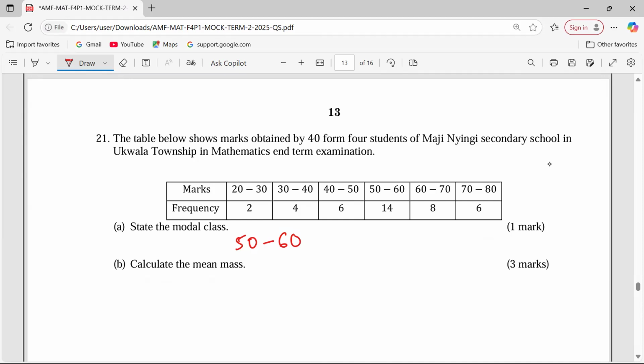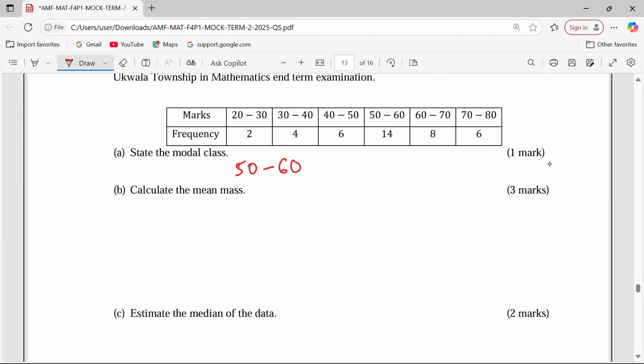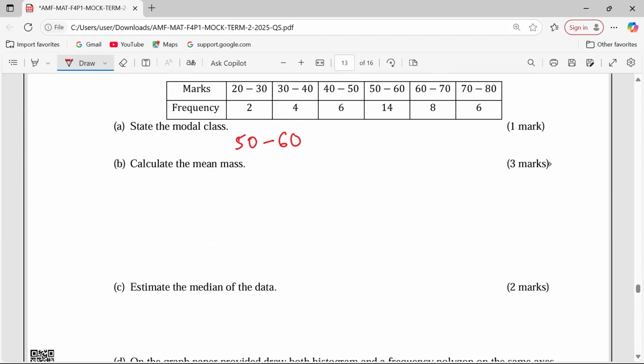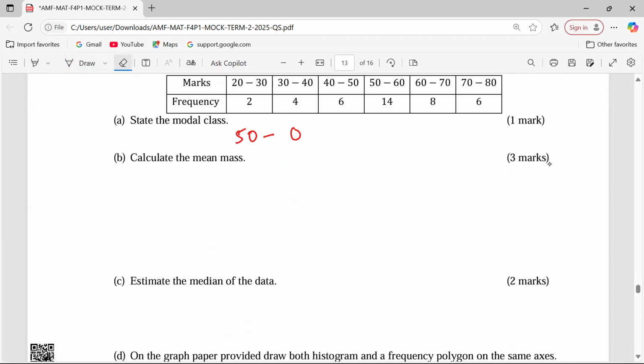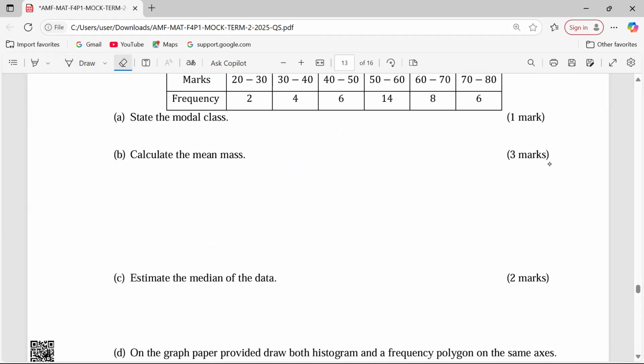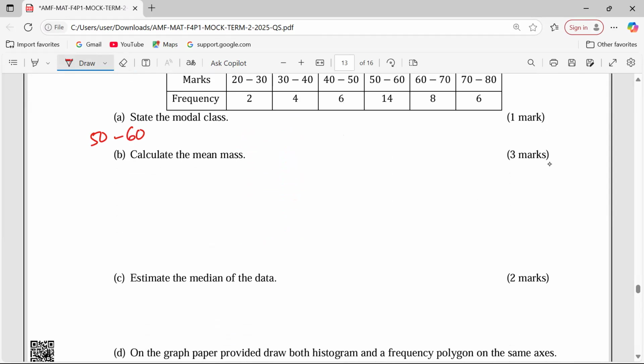Then from there, we can now talk about the mean. Let's talk about the mean, whereby we need the midpoints first.